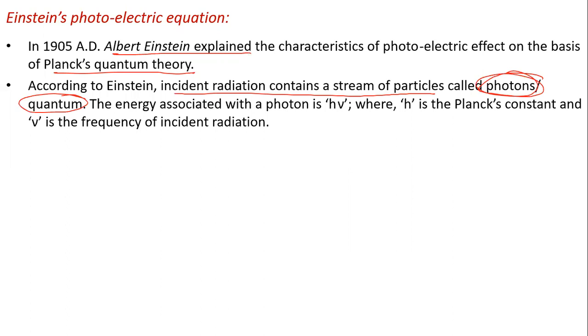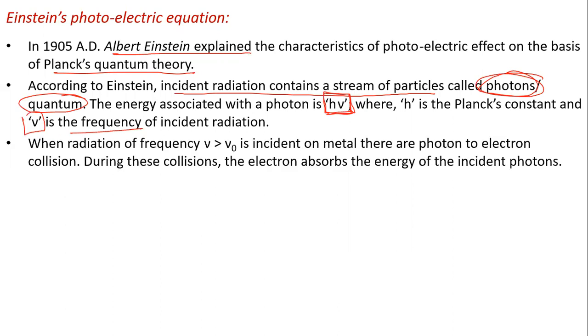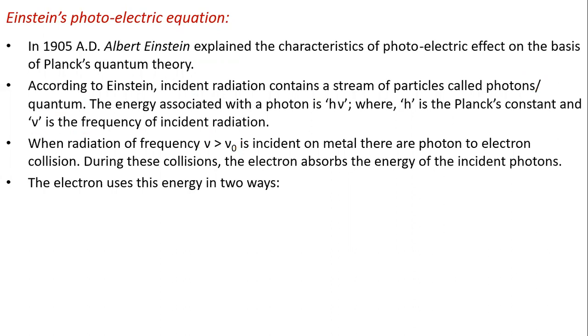The energy associated with a photon is h nu, you remember. Here h is Planck's constant and nu is the frequency. So when radiation of frequency greater than the threshold frequency is incident on the metal, there is photon to electron collision. During this collision, the electron absorbs the energy of the incident photon. And the electron uses this energy in two ways.